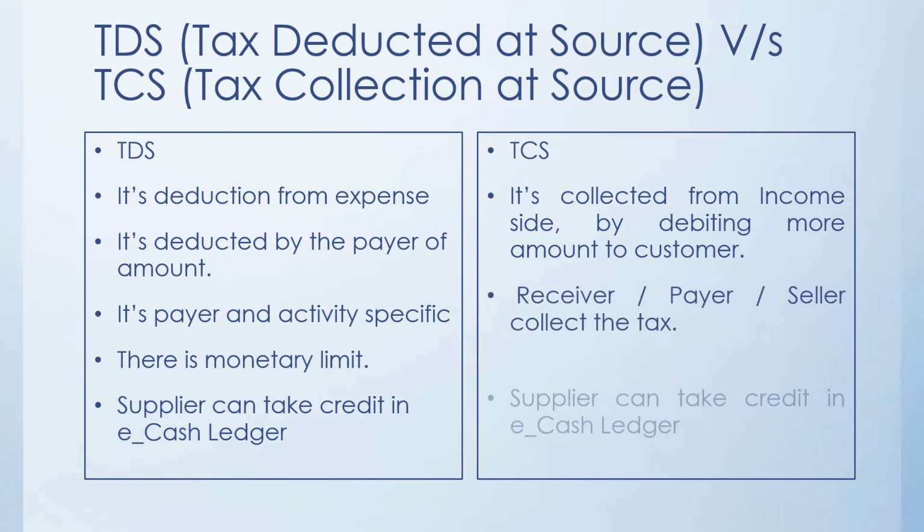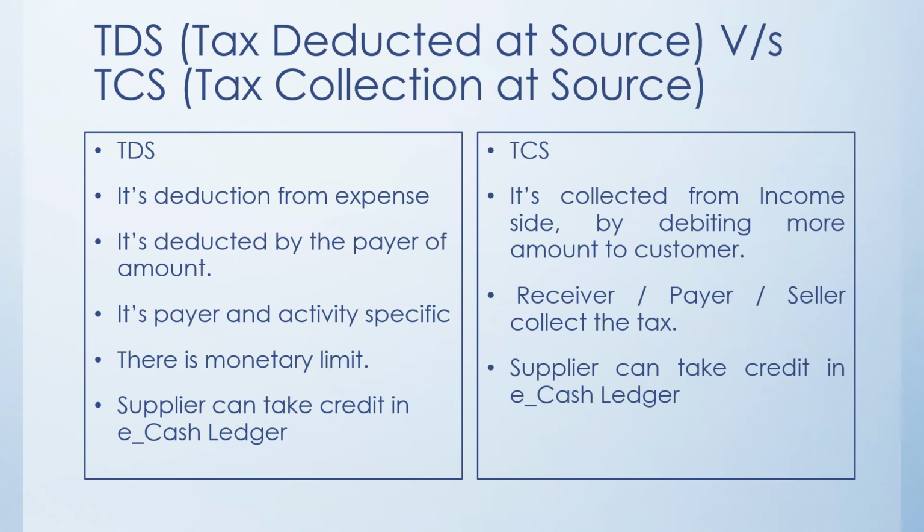So here the seller has to collect the tax. The credit will obviously be available to the customer or debtor, but it is the responsibility of the seller to collect the extra amount, and that is known as TCS.